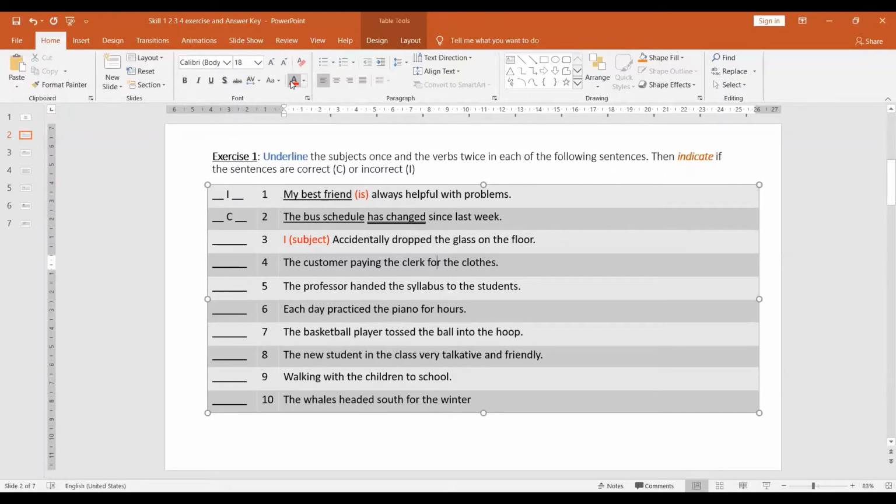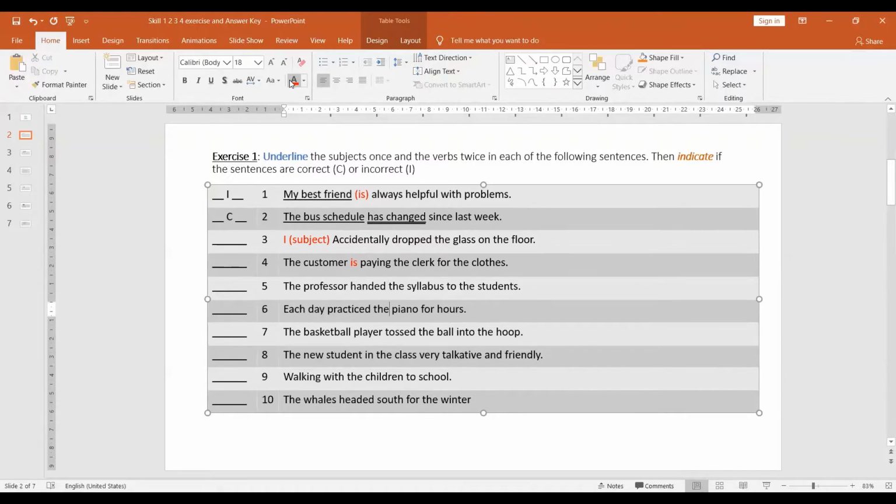"The customer paying the clerk for the clothes." Now we see the customer is the subject. The verb is paying, but as the rule predicts, there should be some form of to be to accompany the word paying. So: the customer is paying the clerk for the clothes. Number 5, the professor handed the syllabus to the students. Professor is the subject, handed is the verb, all things correct.